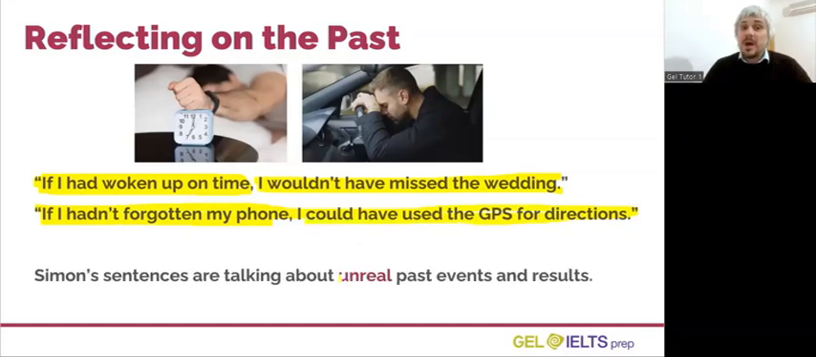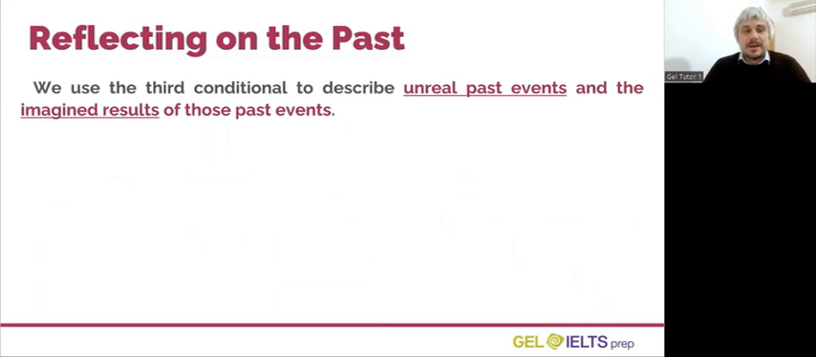Simon is talking about unreal past events and unreal results. These sentences are examples of the third conditional. We use the third conditional to describe unreal past events and the imagined results of those unreal past events.